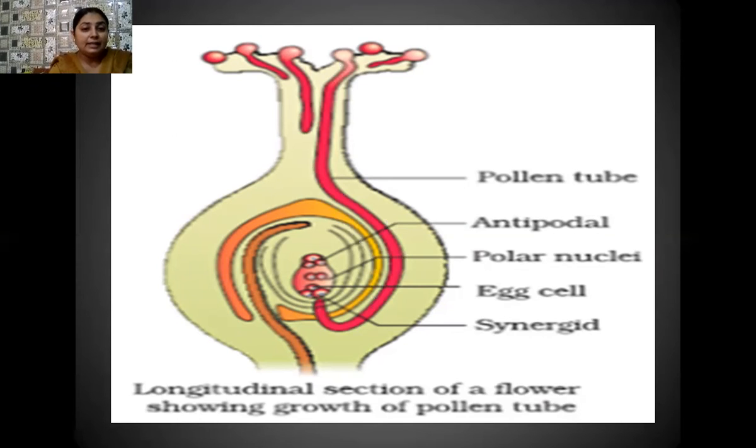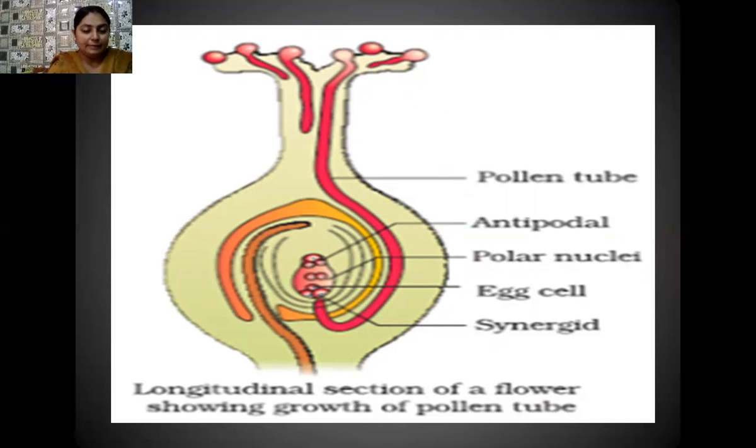And you well know that inside the embryo sac there are 8 nuclei. So one of the male gametes moves towards the egg apparatus, comes in contact with the egg cell, fuses with it and forms a diploid zygote, and this process is